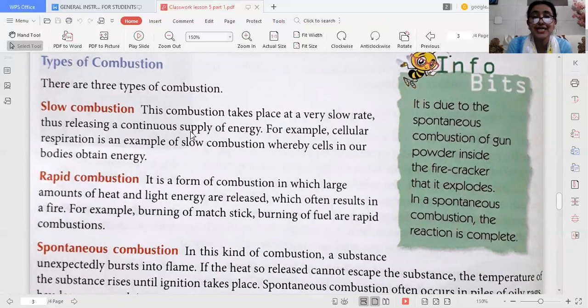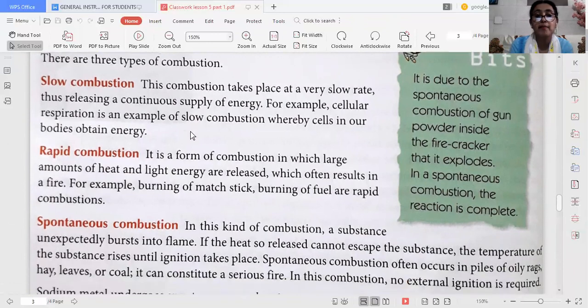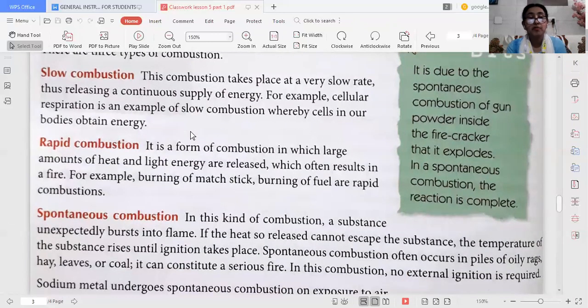Cellular respiration is a very good example of slow combustion, where cells in our body obtain energy. Second, as the name indicates, rapid combustion is where a large amount of heat and light is released as a result of a fire, like burning of a matchstick or burning of a fuel. These are examples of rapid combustion.